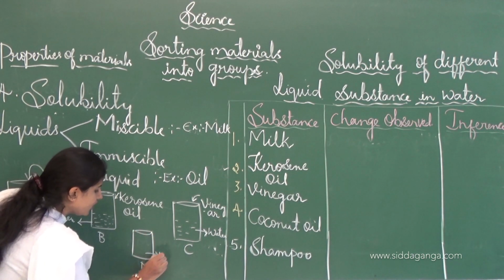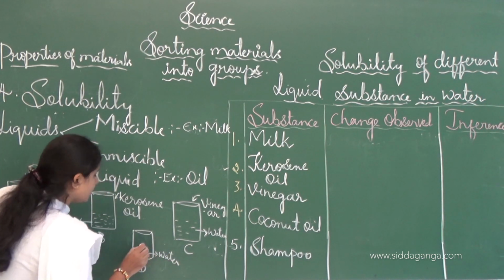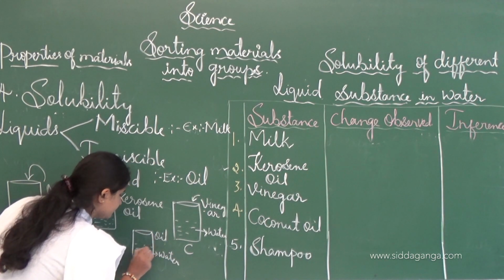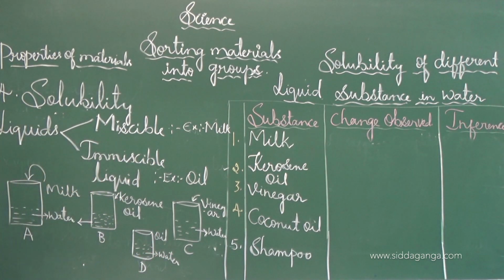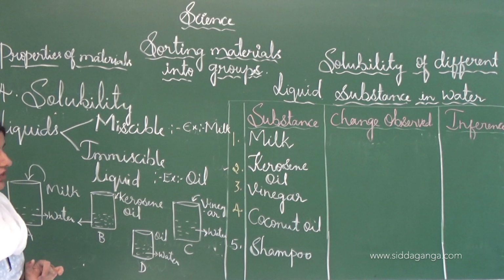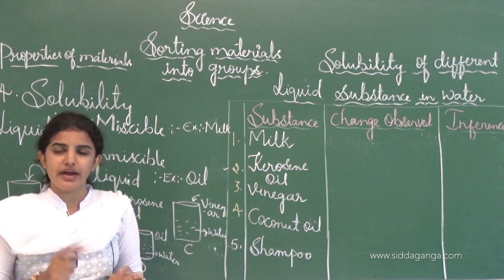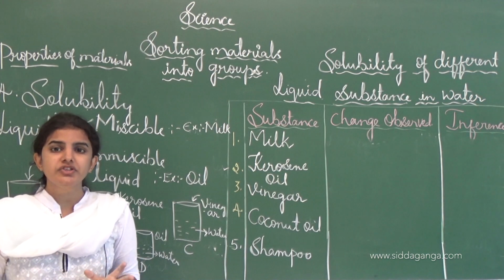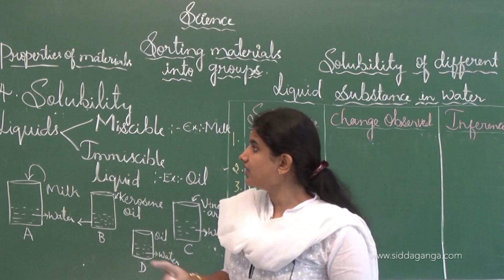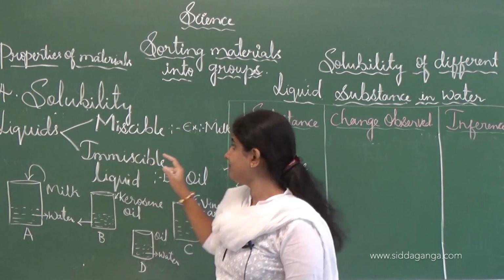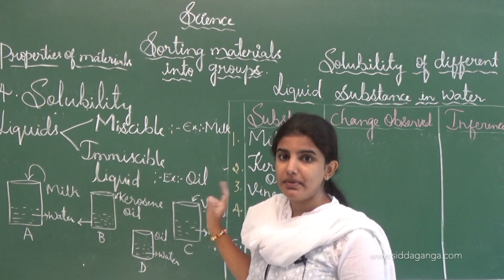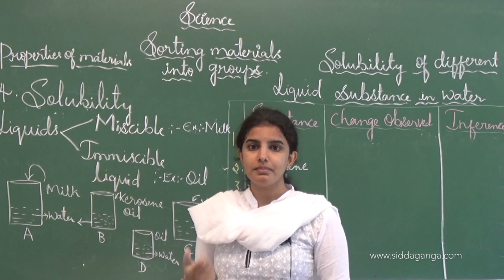In beaker D, water and oil. When we come under the heading of solubility, there are soluble substances and insoluble substances, both are present, and among them liquids are present, and these liquids are immiscible liquids as well as miscible liquids. An immiscible liquid example is oil, and a miscible liquid example is milk. How can we say that it is a miscible liquid?